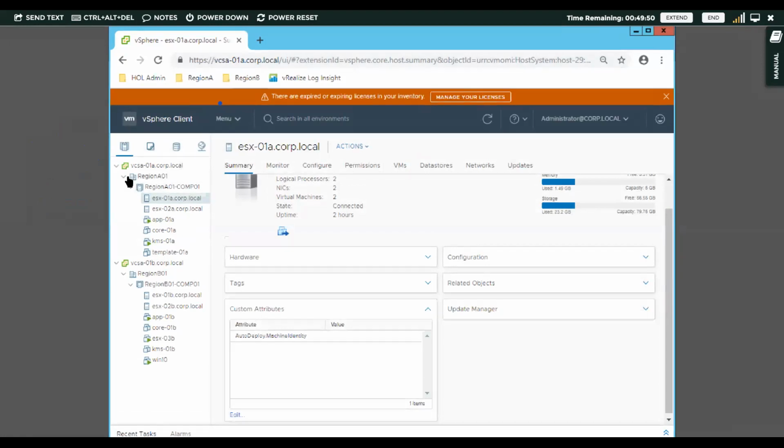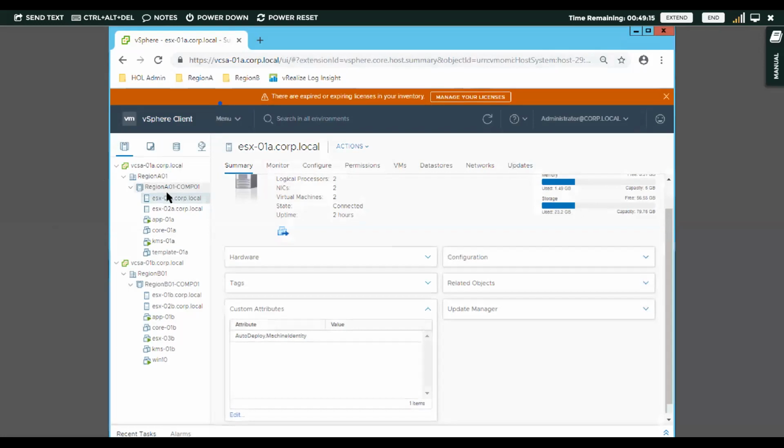Notations used: this is for a region, this is for a cluster, grouping three hosts. This is the symbol of a host. This is the virtual machine symbol with the play button, which means it is in power on state. This virtual machine does not have the green play button, so it is in power off state. So this was a basic overview of the navigator panel, because we will be working with this navigator panel a lot.